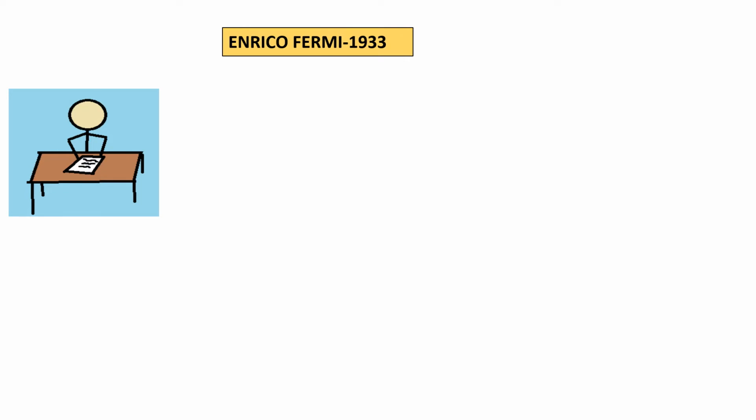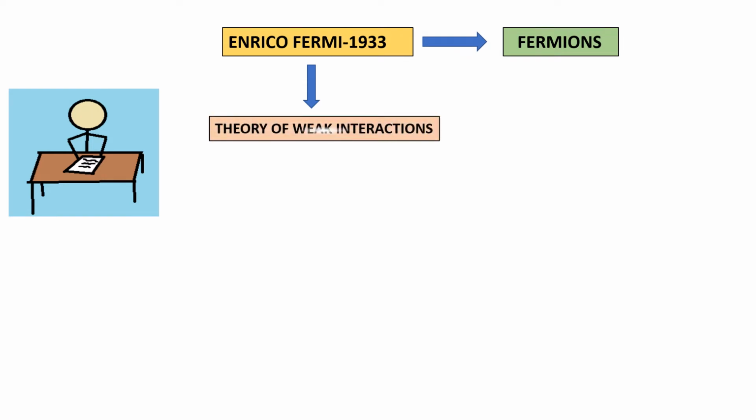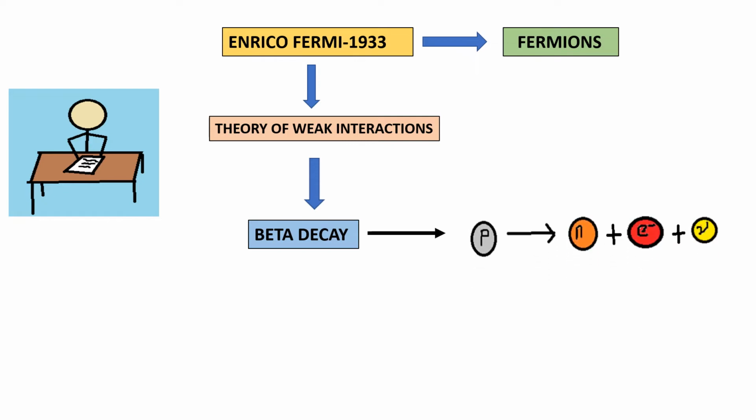Enrico Fermi, the physicist after whom the fermions are named, was the first person to propose a theory of weak interactions, which are involved in a beta decay, and he also spoke about the emission of a neutrino in the process, which was later found to be an antineutrino. This theory wasn't widely accepted at that time. However, this was very successful even after various amendments.